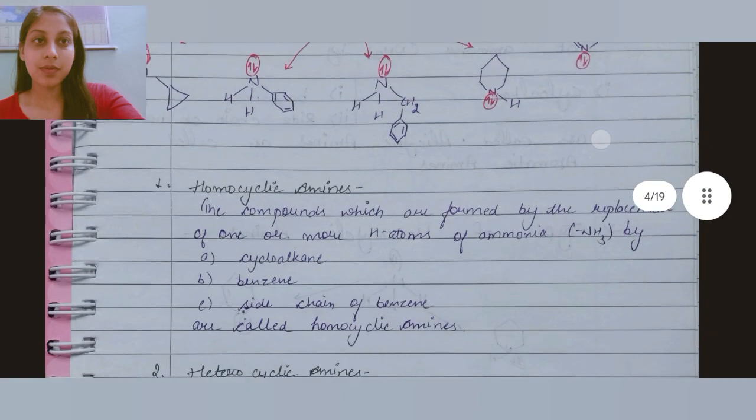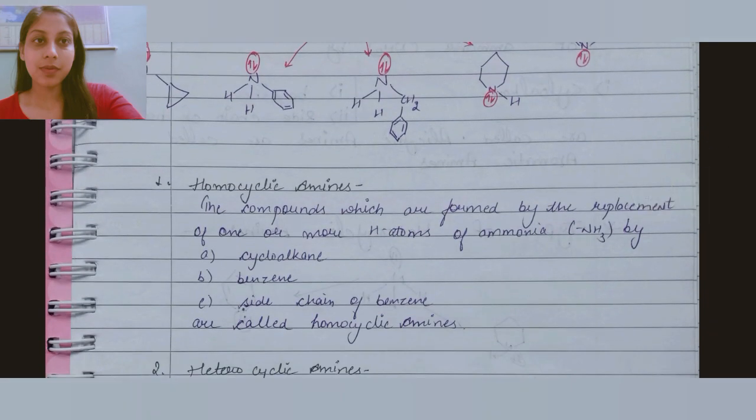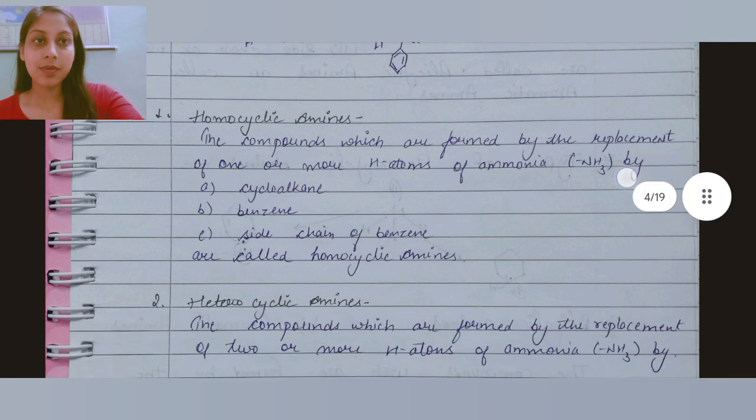Now, homocyclic amines. Homocyclic amines are the compounds formed by the replacement of one or more hydrogen atoms of ammonia by cycloalkane, benzene, or a side chain of benzene.